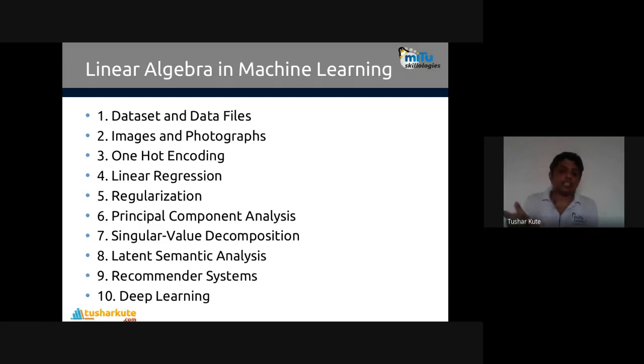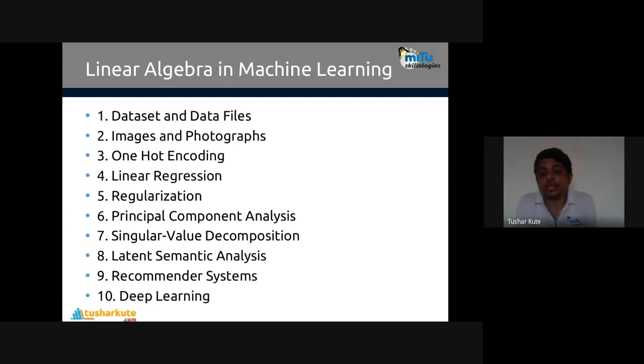Then SVD, singular value decomposition, we have in this unit itself. Basically PCA itself is a part of decomposition. PCA is there, and LDA is also there, linear discriminant analysis. It's not mentioned here, but it's also part of linear algebra. It's also used to perform dimensionality reduction in machine learning.